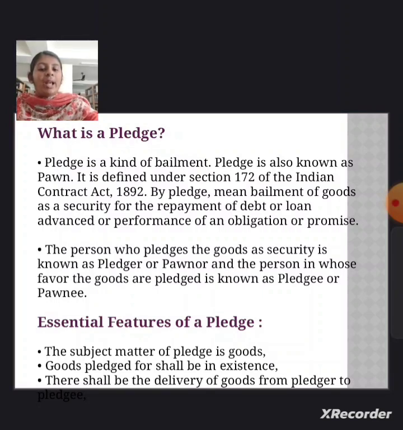Essential features of pledge. There are three essential features. The first one, the subject matter of pledge is goods. Goods pledged shall be in existence. There shall be delivery of goods for the pledge.